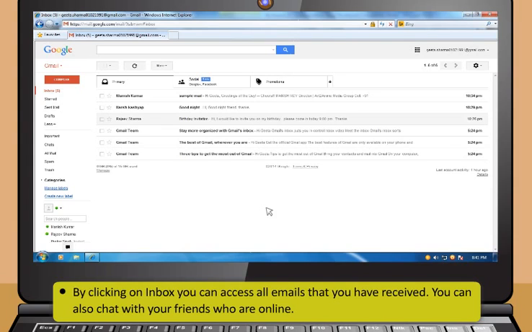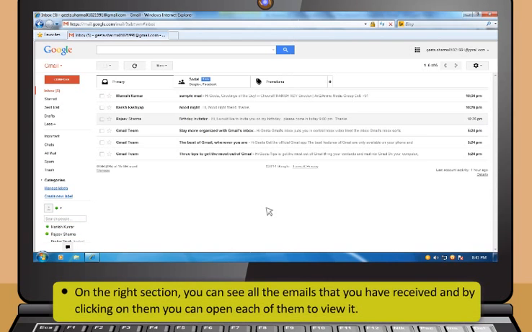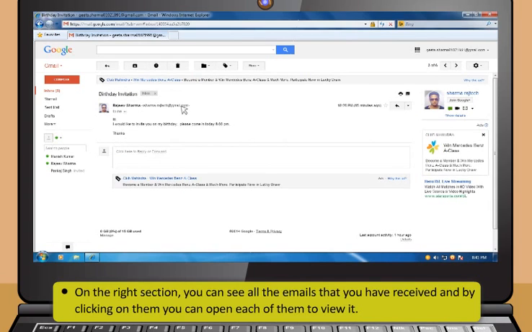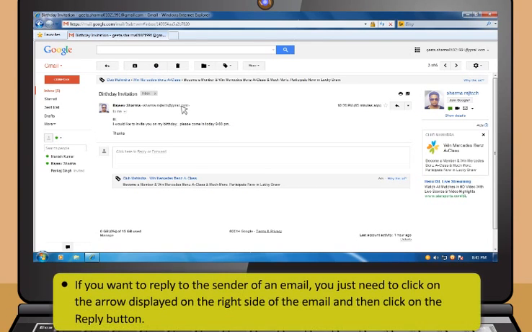You can also chat with your friends who are online. On the right section, you can see all the emails that you have received, and by clicking on them, you can open each of them to view it. If you want to reply to the sender of an email, you just need to click on the arrow displayed on the right side of the email and then click on the reply button.